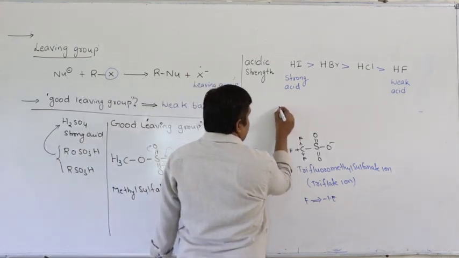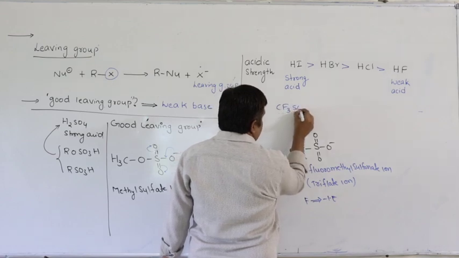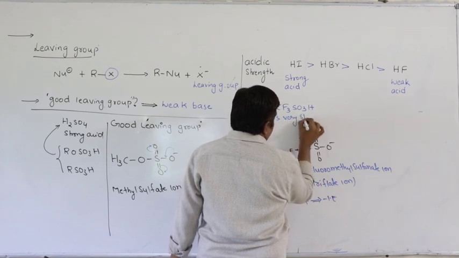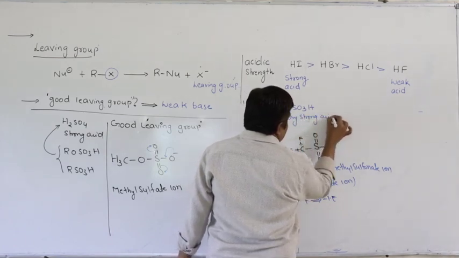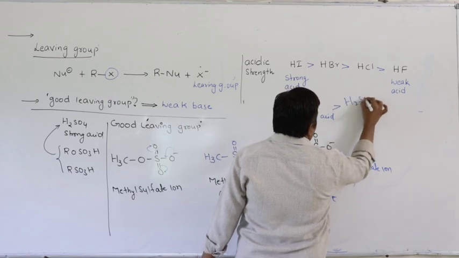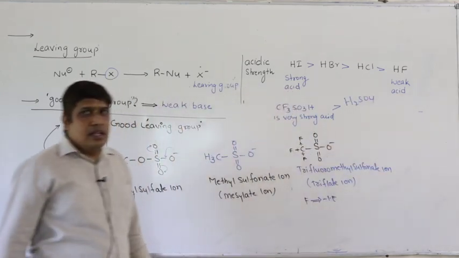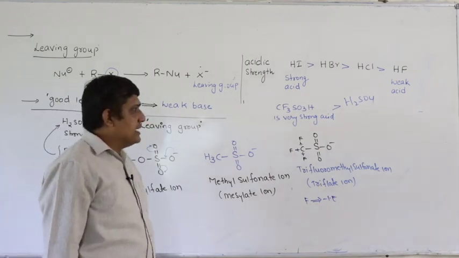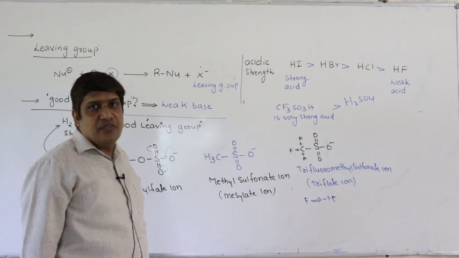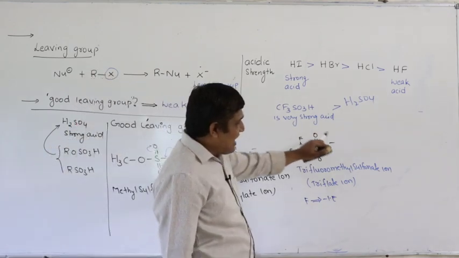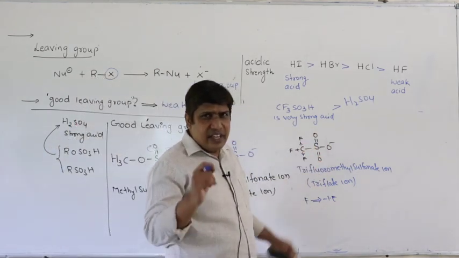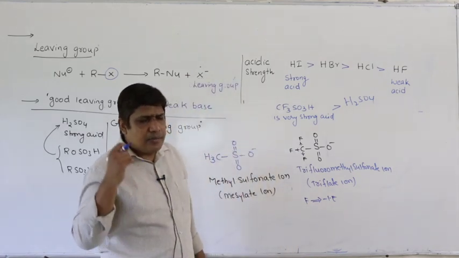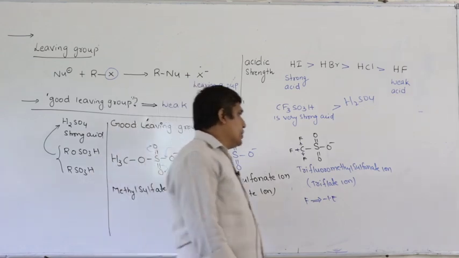Or in other words, you can say that the corresponding acid CF3SO3H is a very strong acid. So strong that its acidic strength is greater than that of sulfuric acid. CF3SO3H, trifluorosulfonic acid, its acidic strength is greater than that of sulfuric acid. Therefore, its anion or its conjugate base is a very weak conjugate base, more stabilized by resonance. Hence, it becomes a very, very good leaving group.